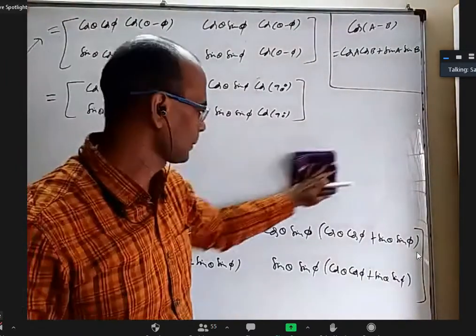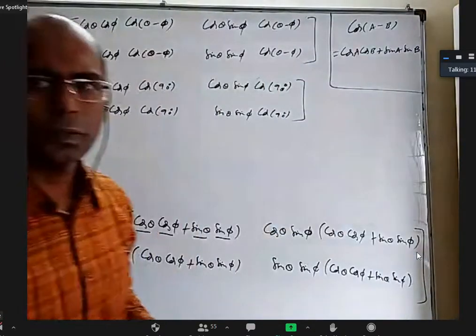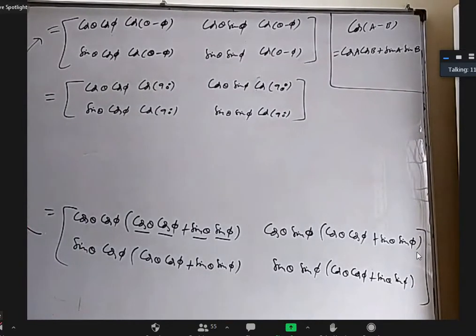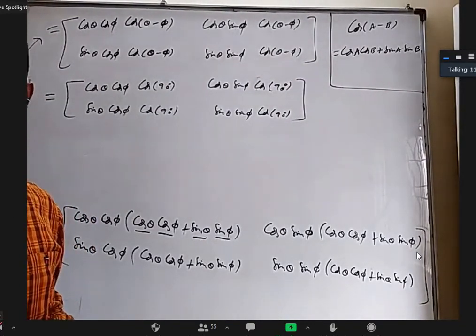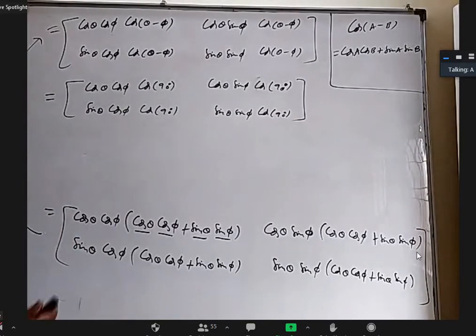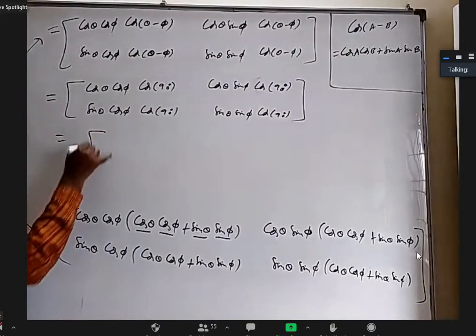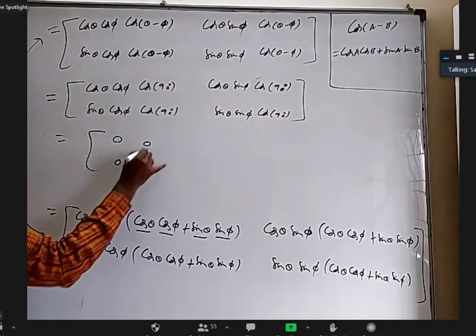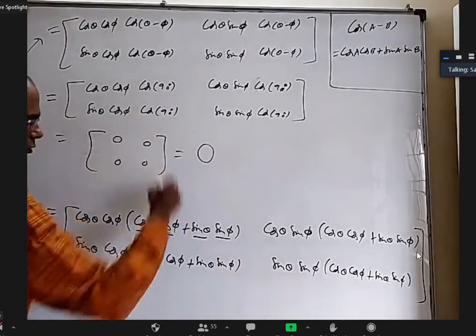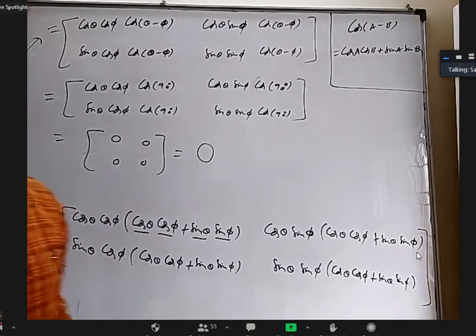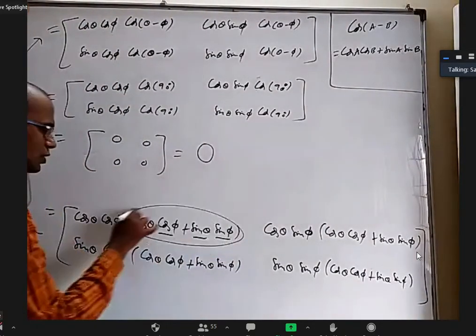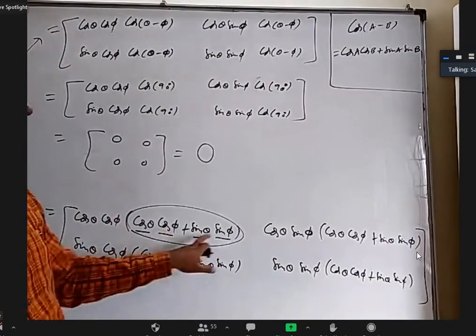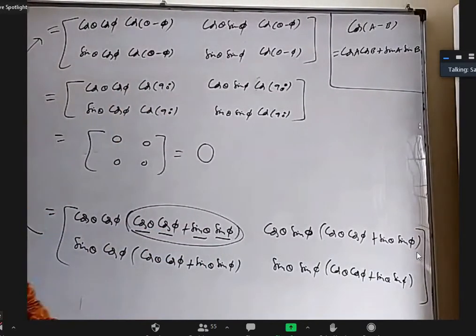Sir, cos 90 is 0, so 0 is null matrix. I think everybody knows cos 90 degrees is 0, or somebody doesn't know? Yes, sir, we all know. So this is 0, 0, 0, 0, which is a null matrix. So the only difficulty in this question for some students will be that they don't know this formula, that cos A cos B plus sin A sin B can be written as cos A minus B. Is that okay? Yes, sir.